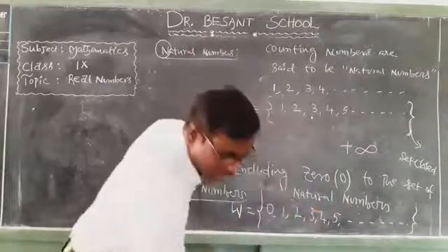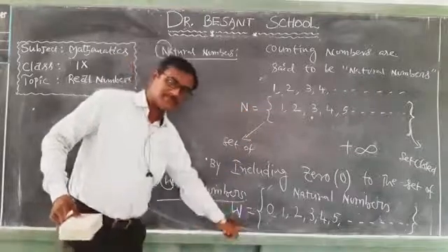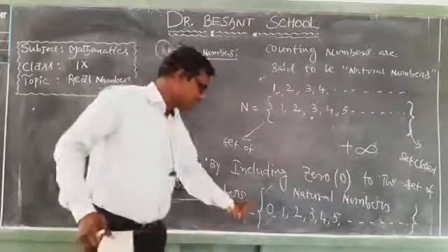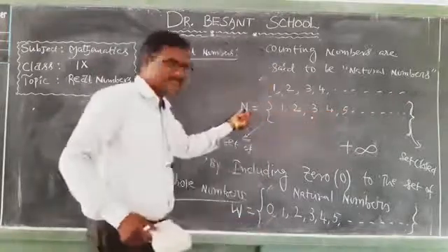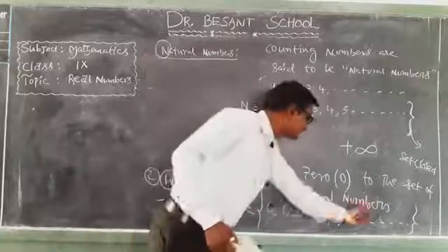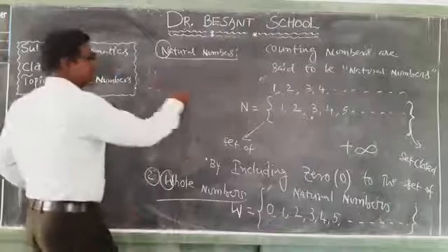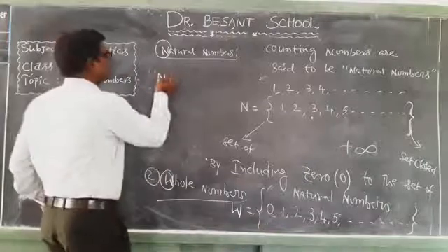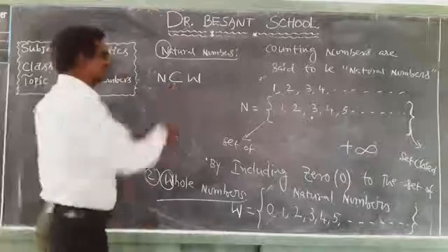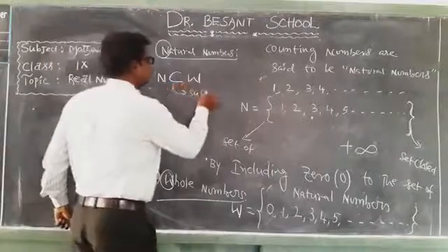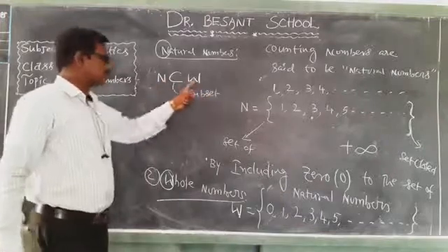Now, observe. Is every natural number a whole number? Yes. Every natural number is a whole number. Why? Because the numbers included in the set of natural numbers are also included in the set of whole numbers. We write it symbolically: every natural number is a whole number means N is a subset of W. What is the symbol? Subset, S-U-B-S-E-T.